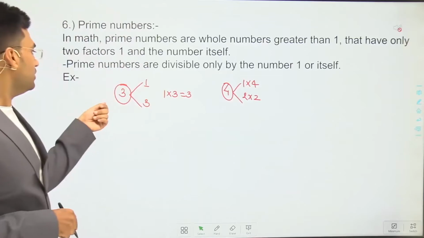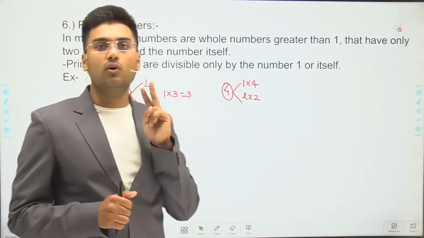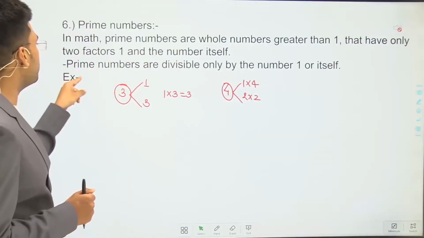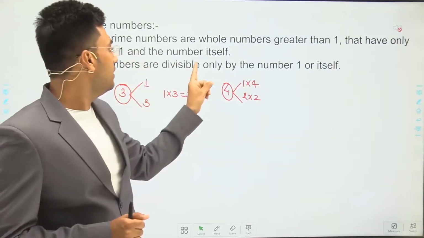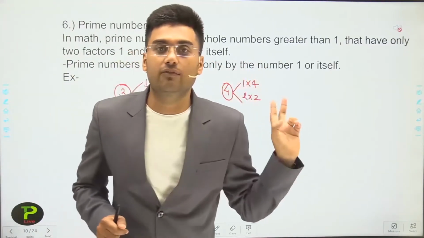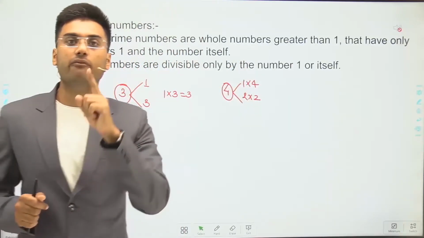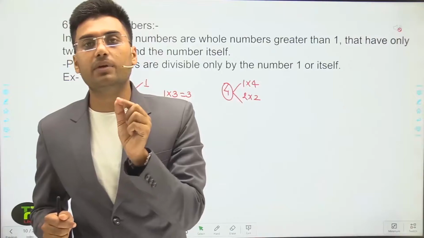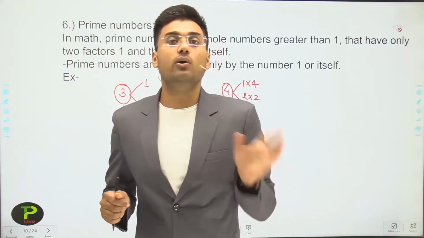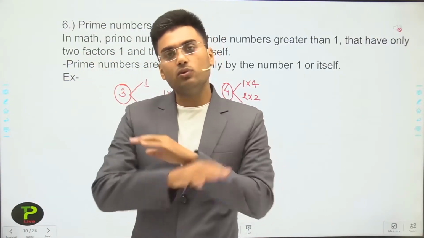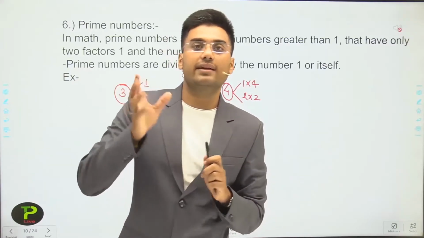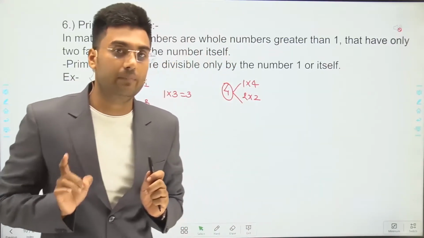But 3 has only two factors, that is 1 and 3. And the other definition of a prime number is that prime numbers are divisible only by 1 or itself. For example, if x is a prime number, then it should be divisible by 1 or x itself. There is no other number except 1 or x that divides x, if x is a prime number.